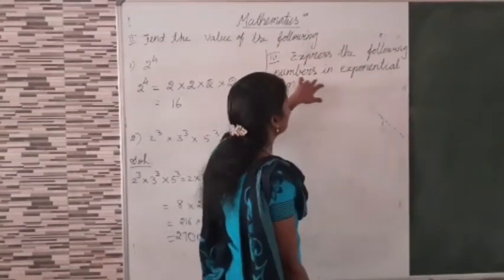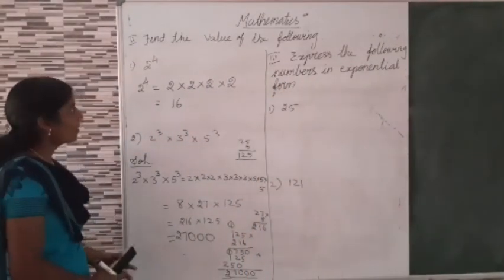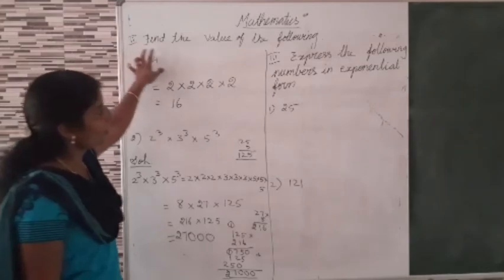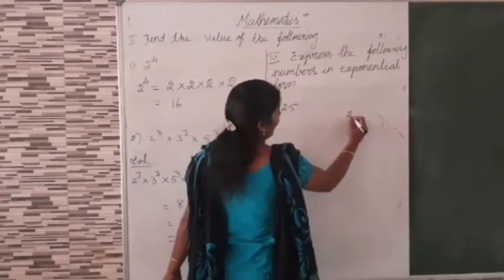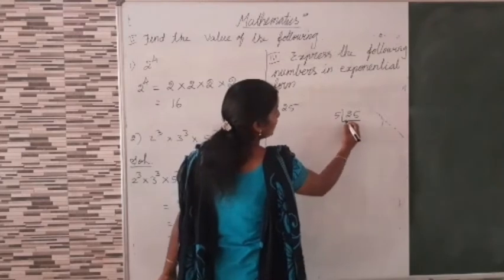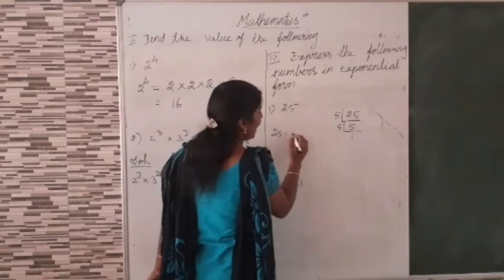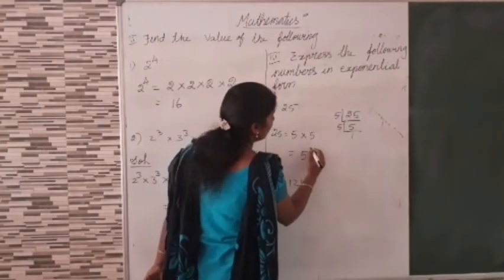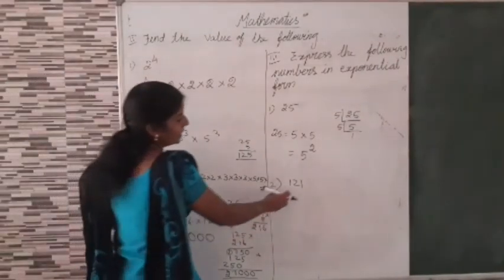Then next Roman number. Express the following numbers in exponential form. Do you know what is exponential form? Power, isn't it? 2 power 4, this is the exponential form. Now we want to write in exponential form. Now 25. 5 table, 5 5s are 25. So we can write 25 is equal to 5 into 5, 5 two times. So 5 raised to the power 2, otherwise 5 square.